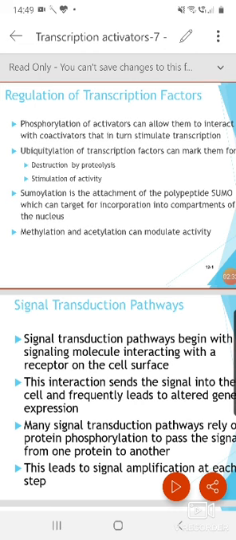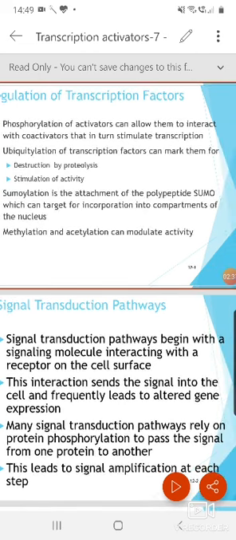So sumoylation has vast and various activity by which you can also regulate your transcription factor.